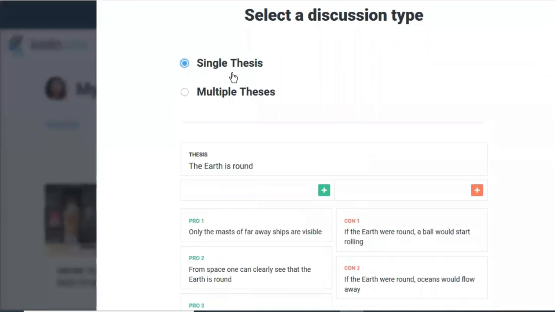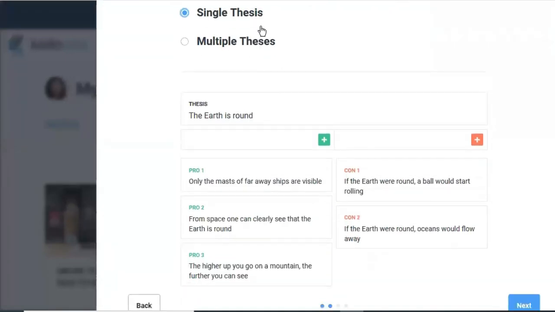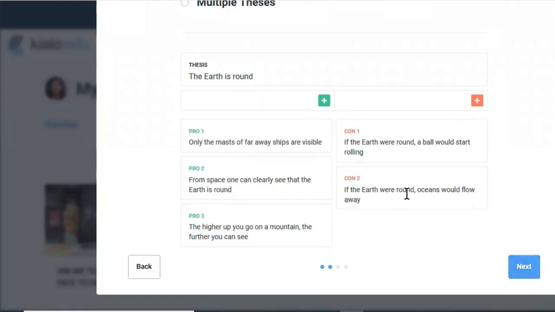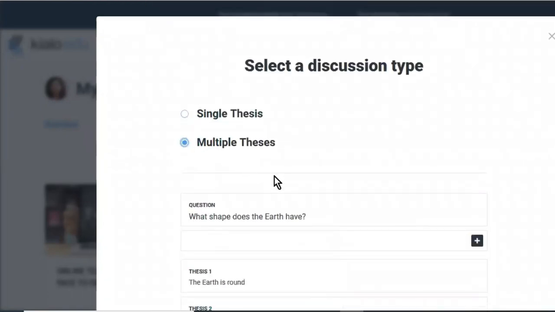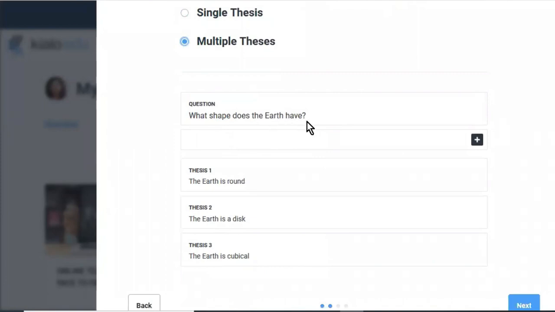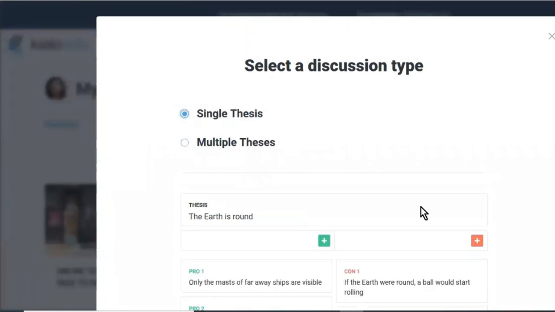Now the discussion type could be a single thesis or multiple thesis. For example, single thesis, if you want to have a discussion on whether the earth is round. There could be claims regarding whether it is round or it is not round with reasons. And the next one, which is multiple thesis: what shape does the earth have? The theses over here are that the earth is round, the earth is a disc, the earth is cubical. Now for each one, there could be pros and cons, reasons in favor or against it. So let's create a single thesis.